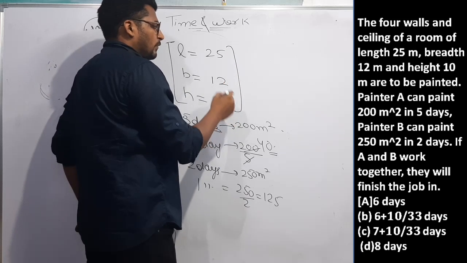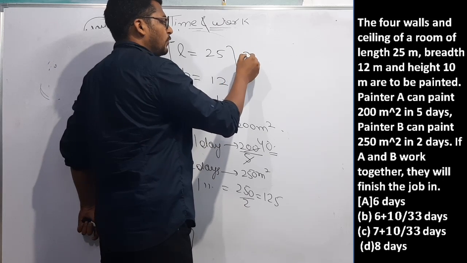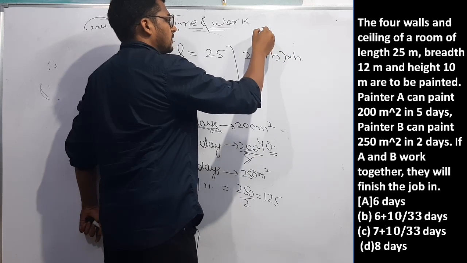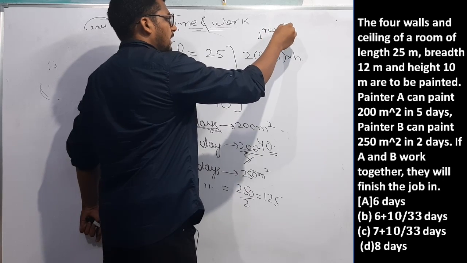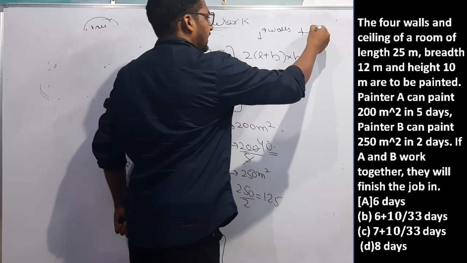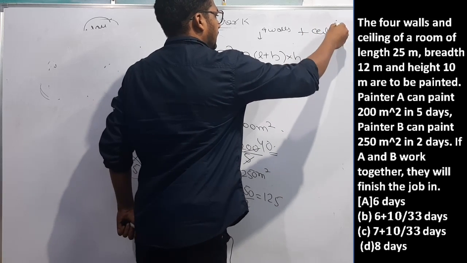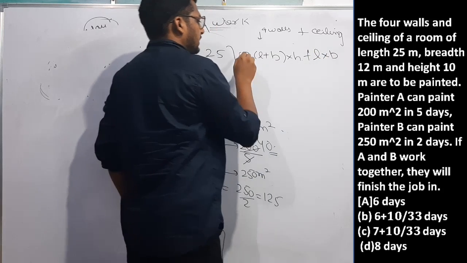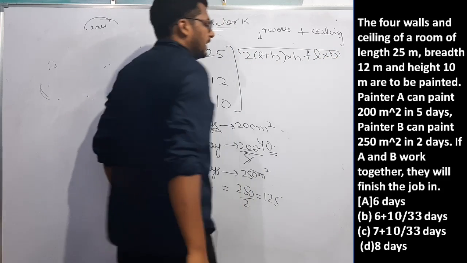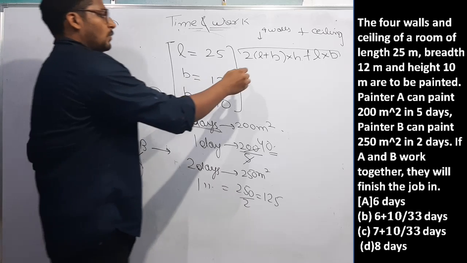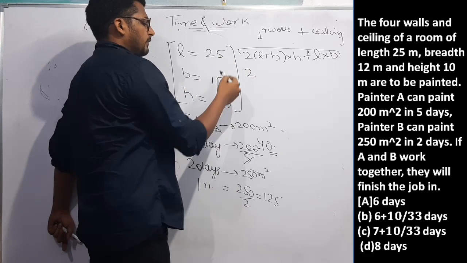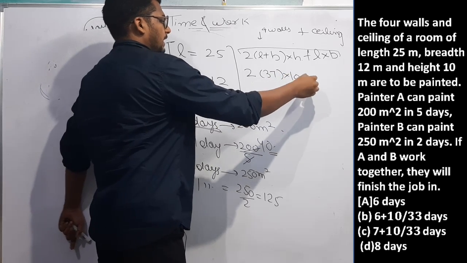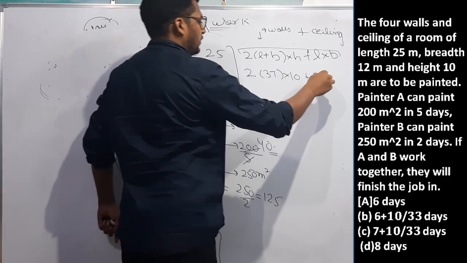Question is saying 4 walls are to be painted. Then what is the area of 4 walls? 2(L plus B) into H. 4 walls, and extra ceiling is to be painted. Ceiling area will be length into breadth. That means this total area is to be painted by these two painters. What will be L plus B? 25 plus 12 will be 37, and height is 10, and length into breadth is 25 into 12.